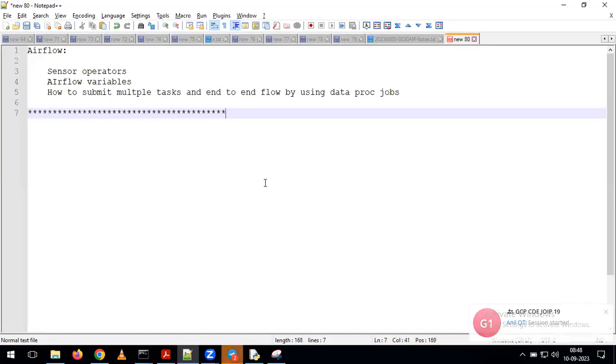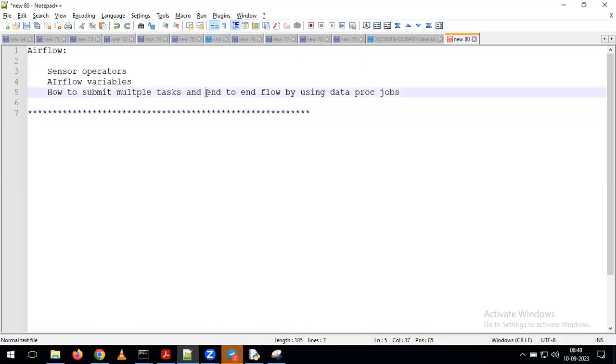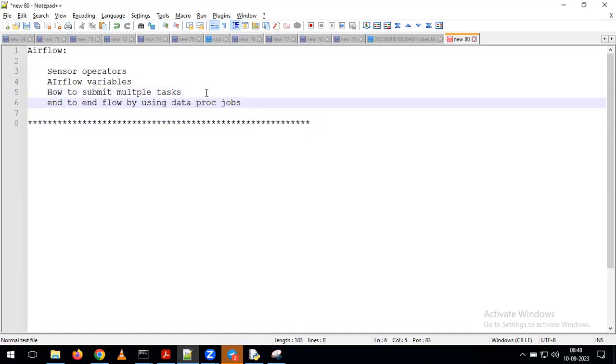These are some of the topics we covered as part of our previous session on the GCP services. I know that for the last 4 or 5 days we have been discussing data warehousing concepts and Python concepts only. But before that, in Airflow, we discussed sensor operators, Airflow variables, how to submit multiple tasks, and the end-to-end flow by using Dataproc jobs. Now in Airflow, we have a few pending topics, and we'll discuss those. With that, we'll start.